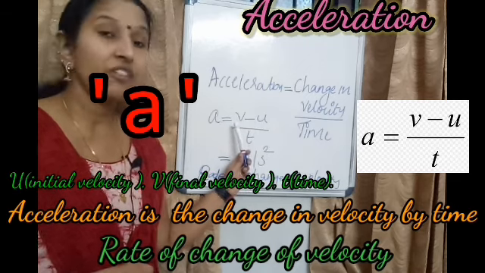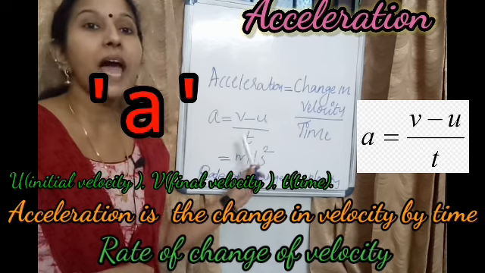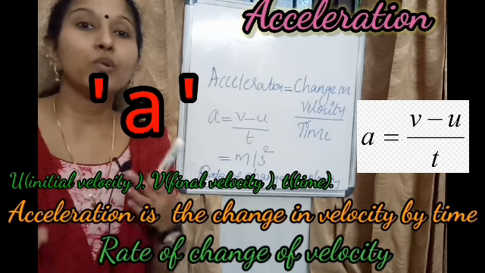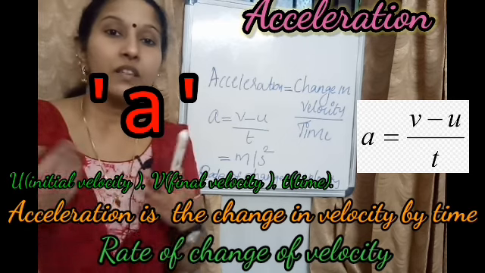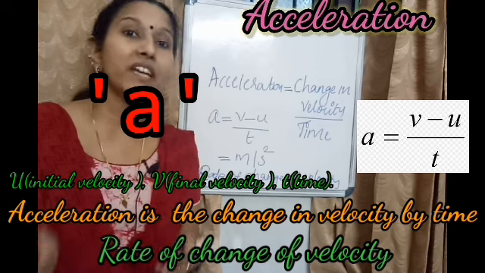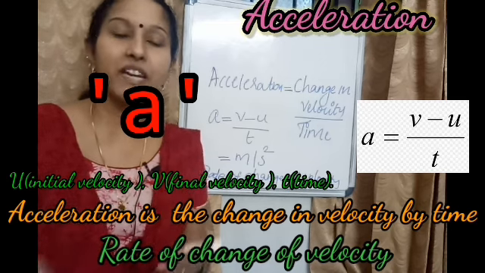What are V, U and T? V is the final velocity, U is the initial velocity and T is the time. When you start a journey, you can consider two velocities, initial velocity and final velocity.